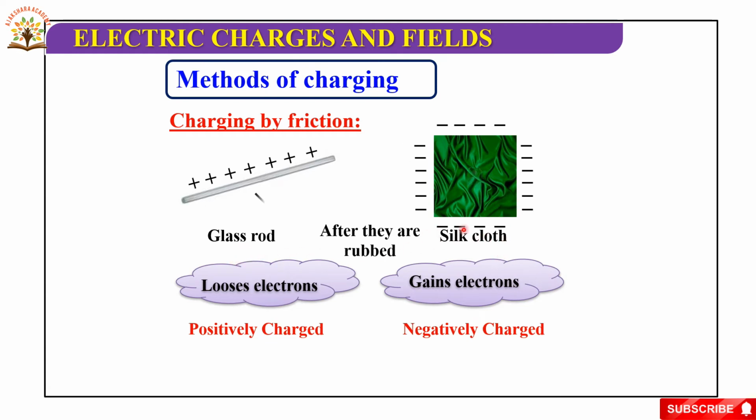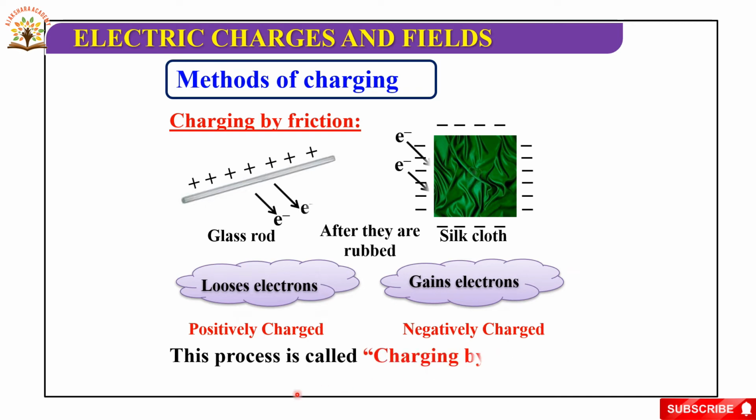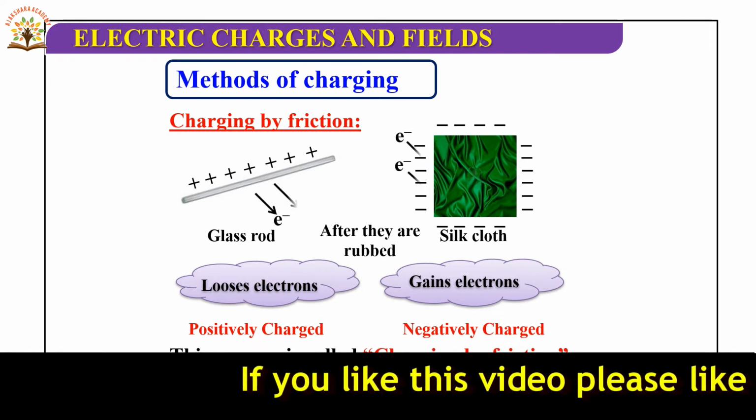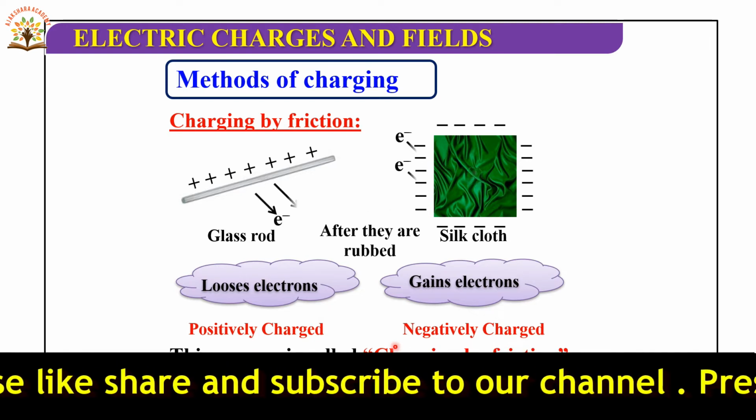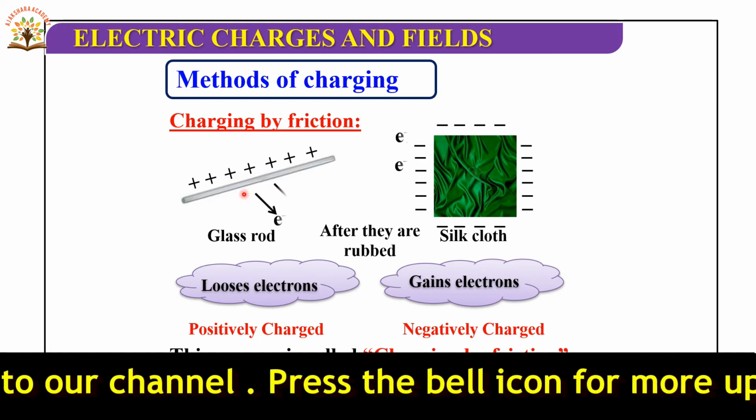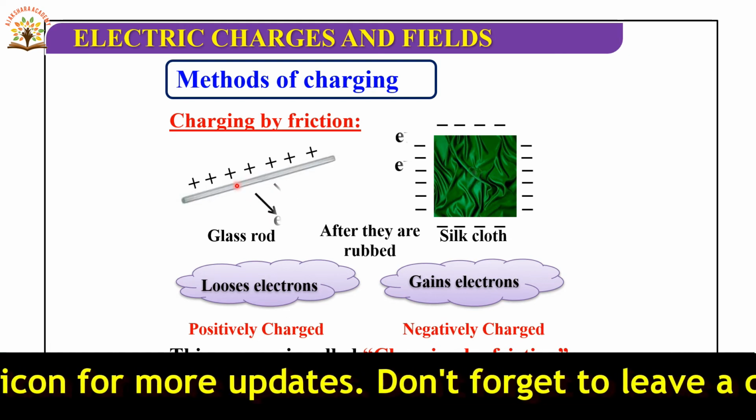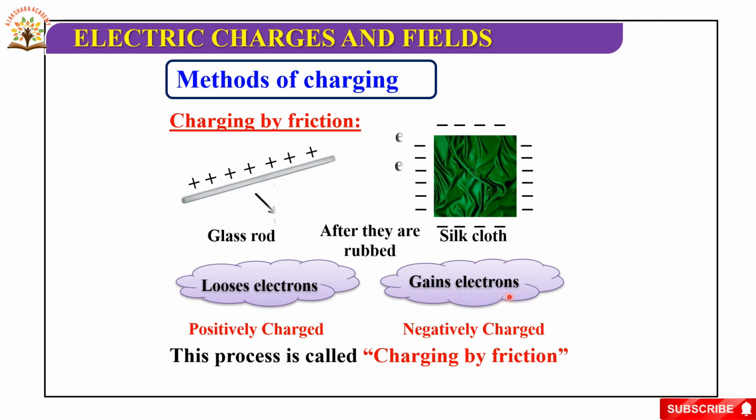Now we are rubbing the glass rod with the silk cloth. It loses the electrons, so it acquires a positive charge. So now the glass rod is positively charged and the silk cloth gains electrons, so it is negatively charged. This process is called charging by friction, nothing but rubbing. After rubbing, one loses electrons and acquires positive charge, and the other gains electrons, so it is negatively charged.